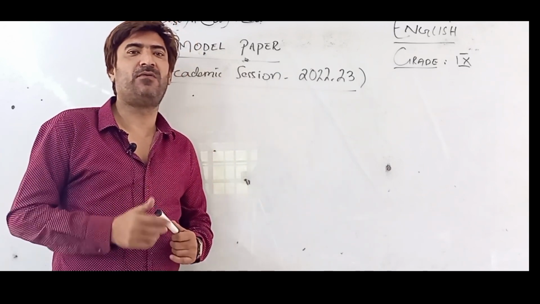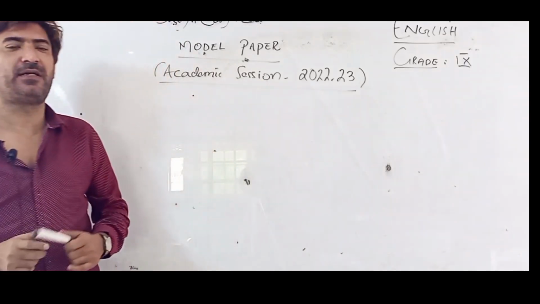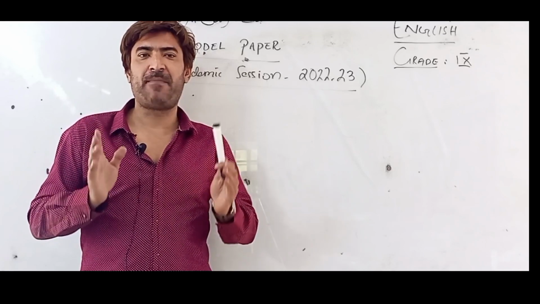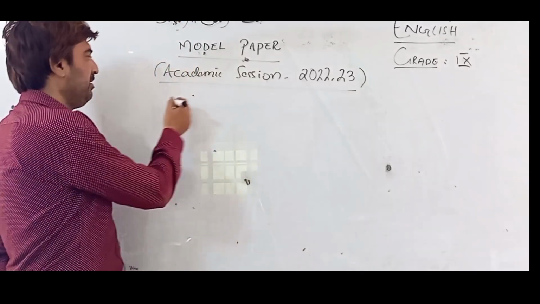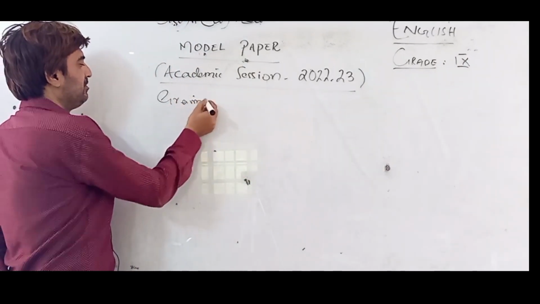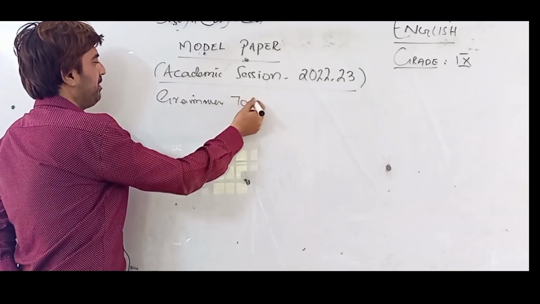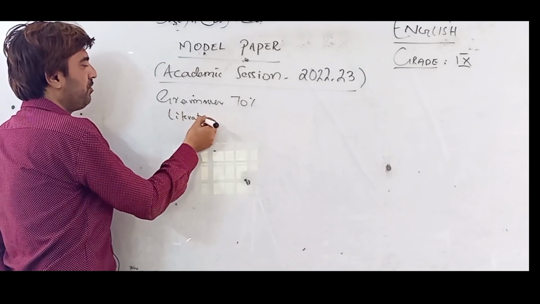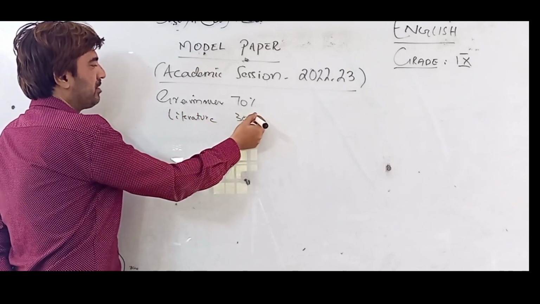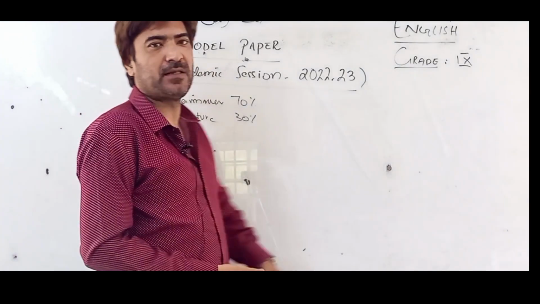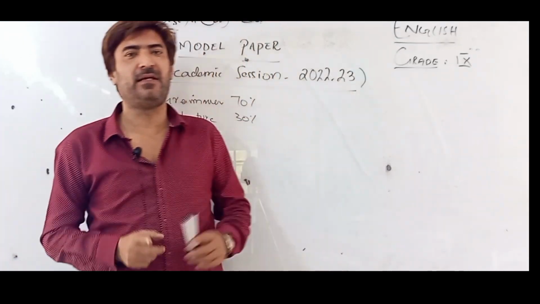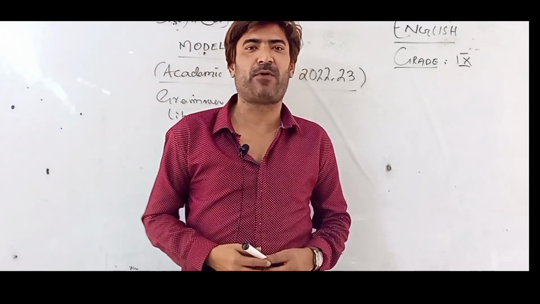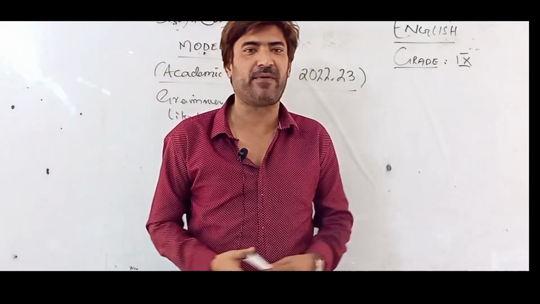The first thing, let me remind you, you need to take a little preview: your paper contains 70% grammar and 30% literature, which is of course your book. So if you want to get good marks in English, it means that you need a very strong grasp to understand the grammar, and that's a very important part of our literature, as you know very well.